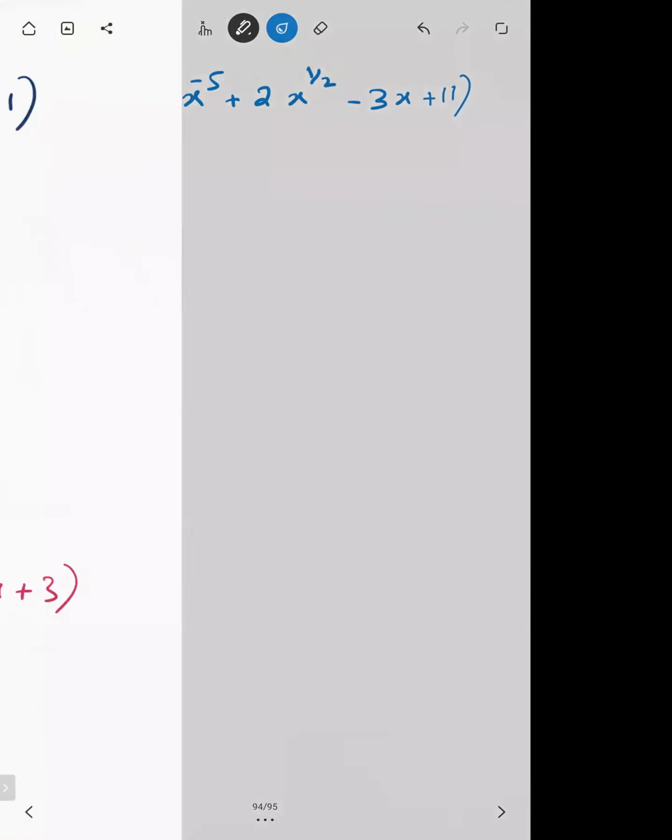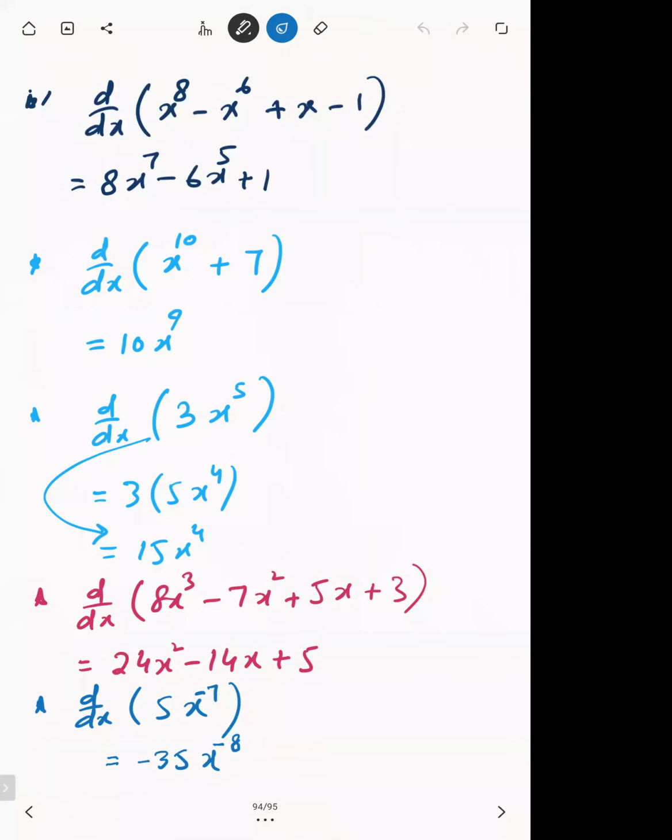Okay, I'm going to the previous page. Here it is. Ismail is asking for that.